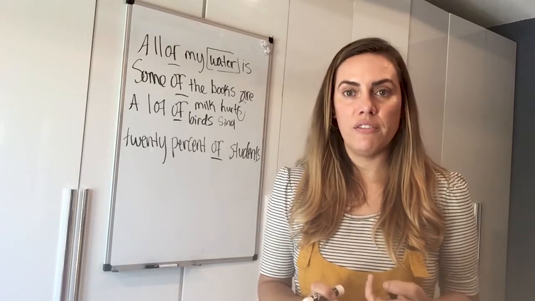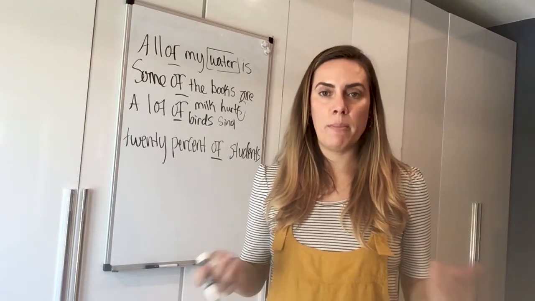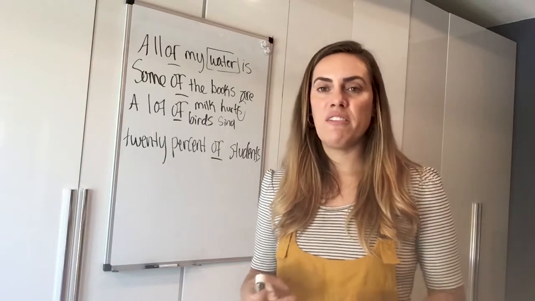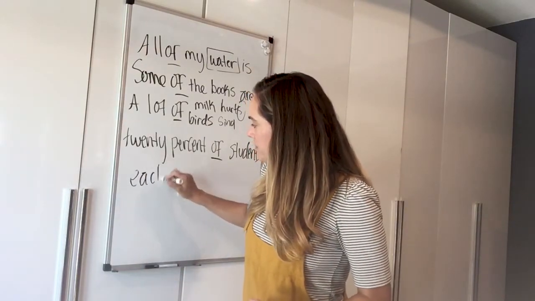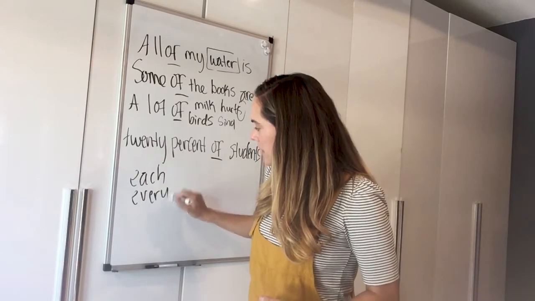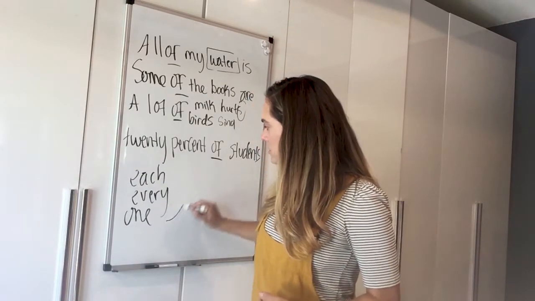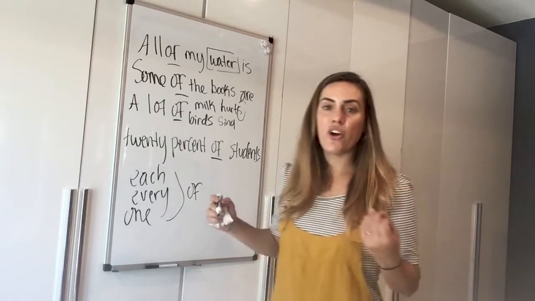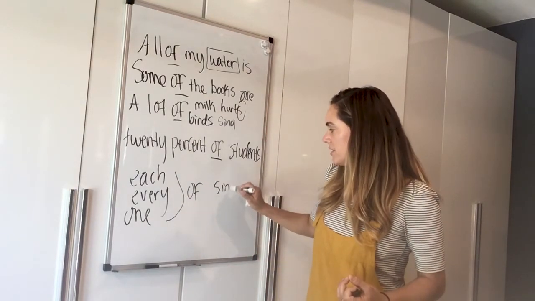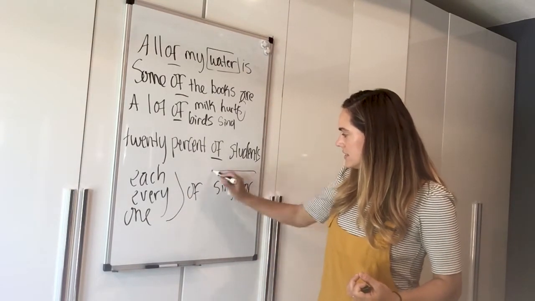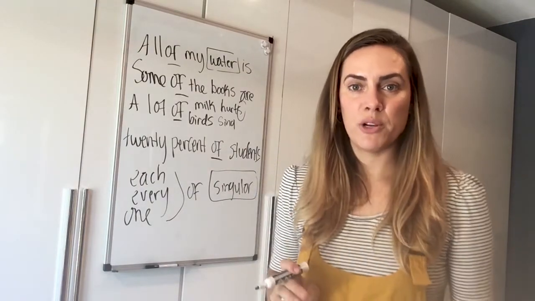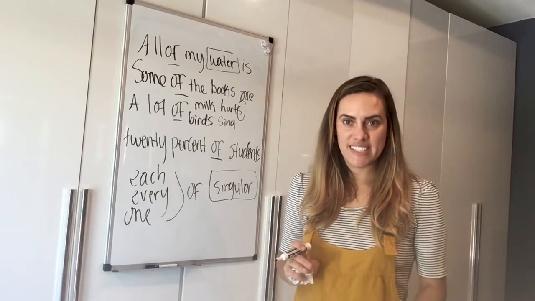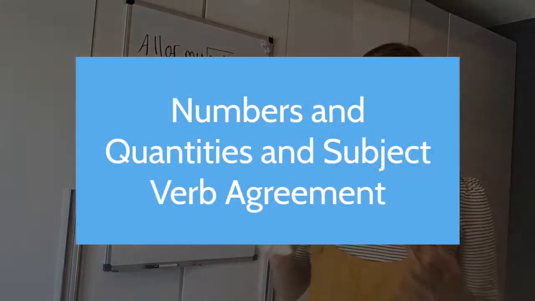When I say one of, it always means one. One of my books is. One of my friends is, okay? So be careful with each, every, and one. When we use them with of, they're always singular, okay? This is a special exception. One of my friends is. One of my books is. Each of my friends is. Each of my books is, okay?